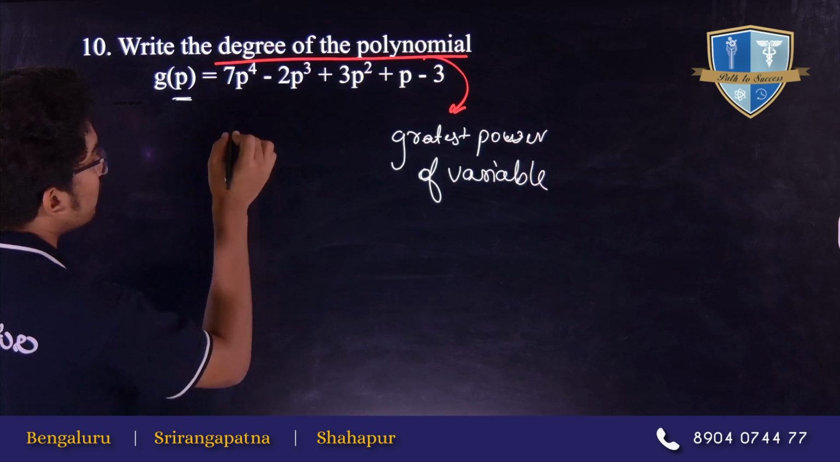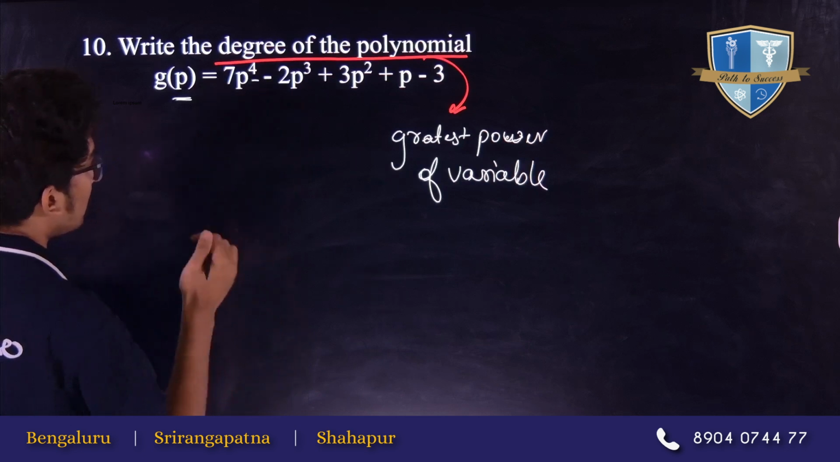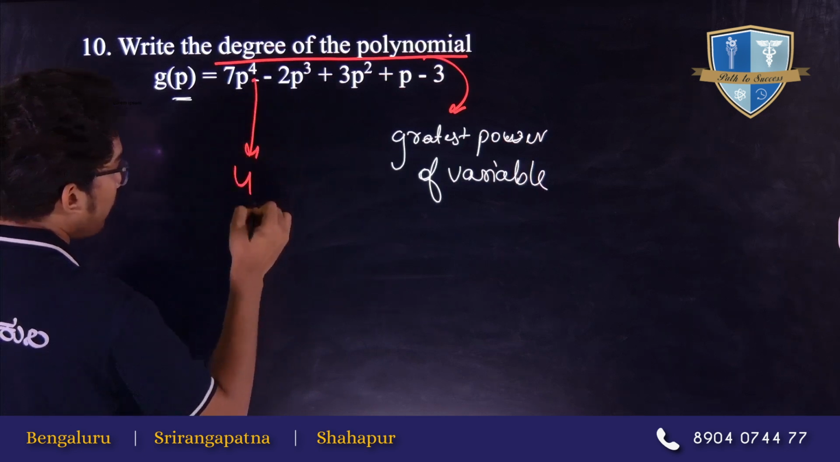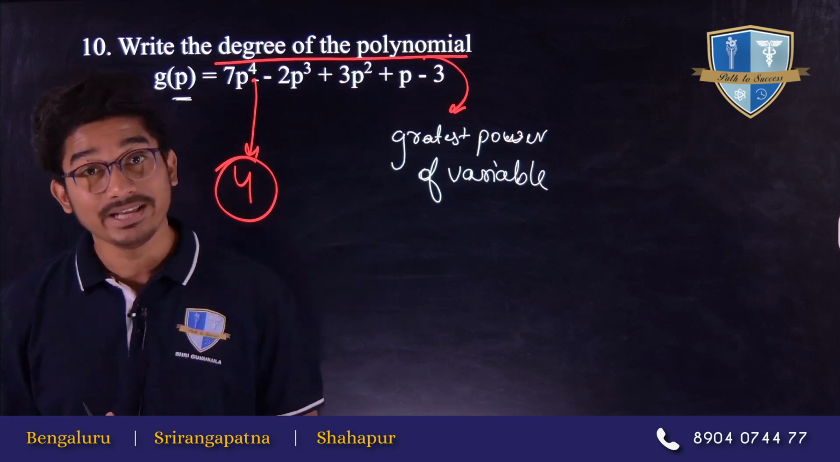So the greatest power of p is 4. So 4 will be our degree of the polynomial.